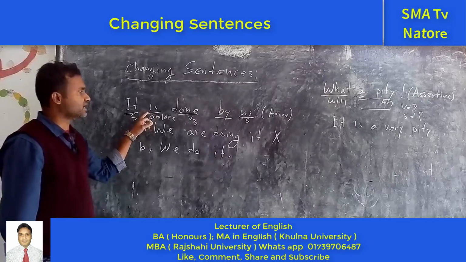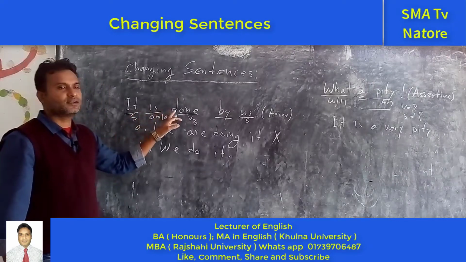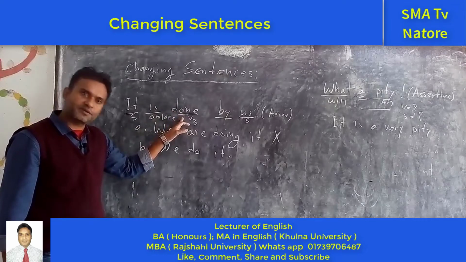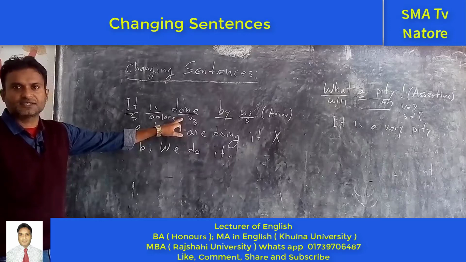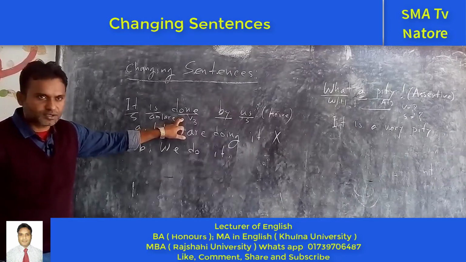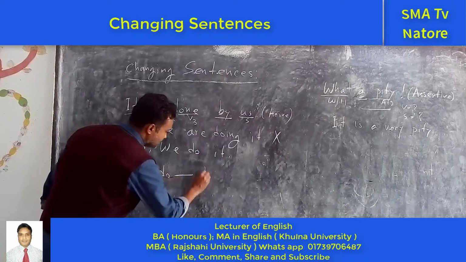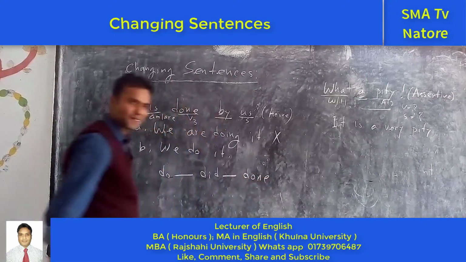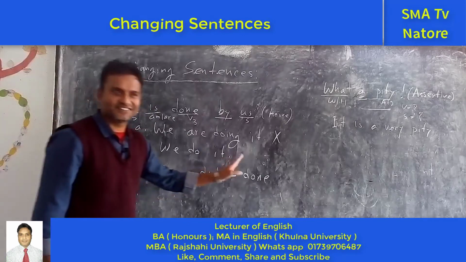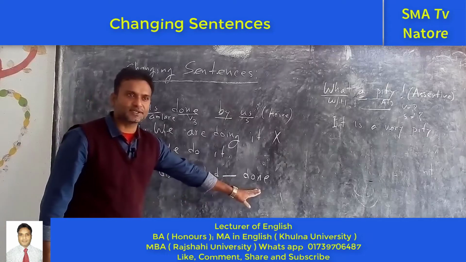Because if this were the present continuous tense, we should follow subject, verb, next the present form of the verb, next ing. But it is not the base form plus ing. It is the past participle form. Do, did, done.